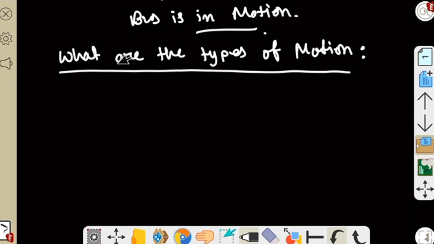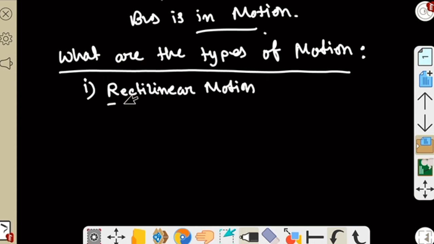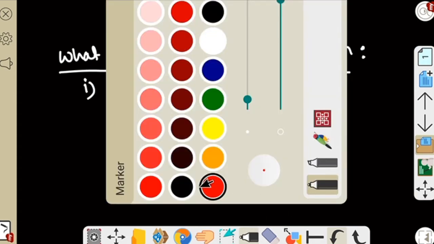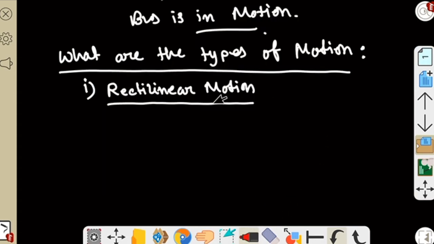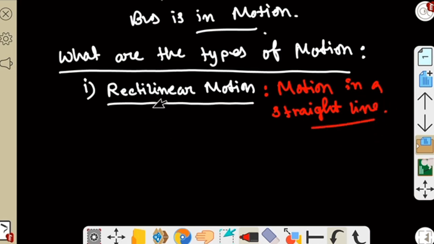Now let us talk about what are the types of motion. So the first type of motion is rectilinear motion. Now what is rectilinear motion? Simply if we say, it is motion in a straight line. Motion in a straight line is called rectilinear motion. So for an example, if something moves in a straight line, that is called rectilinear motion.